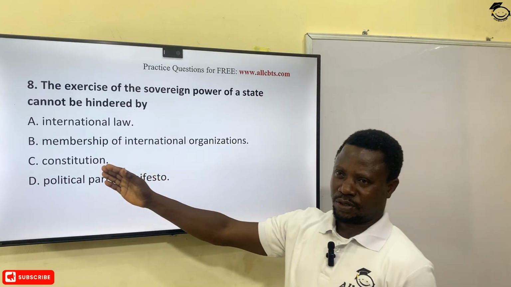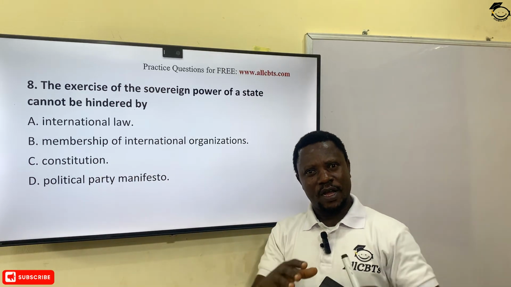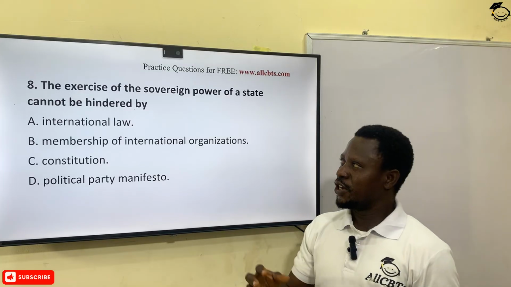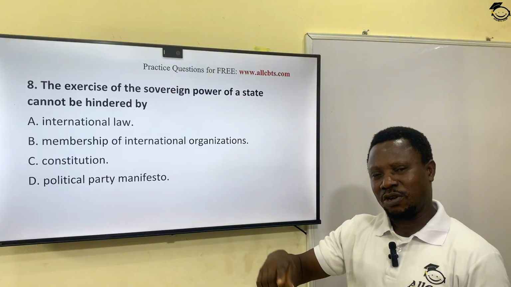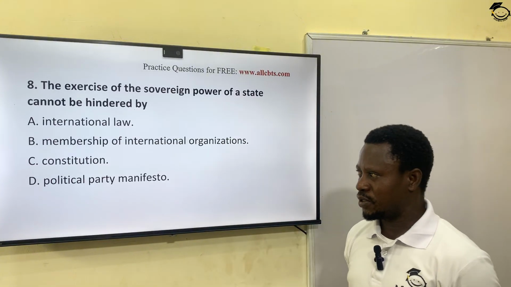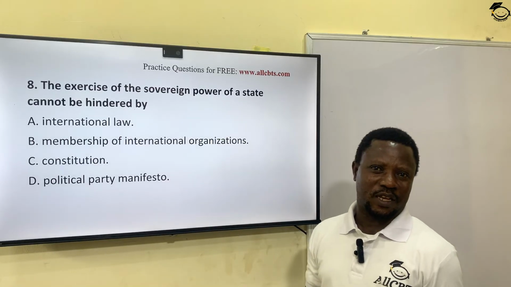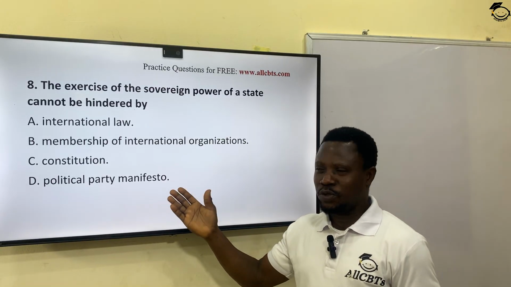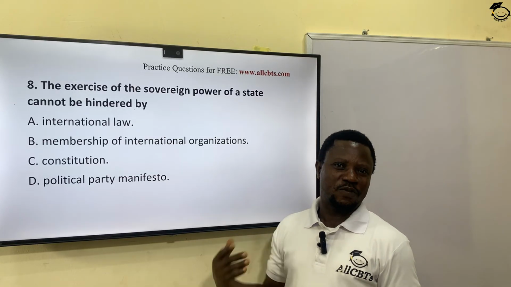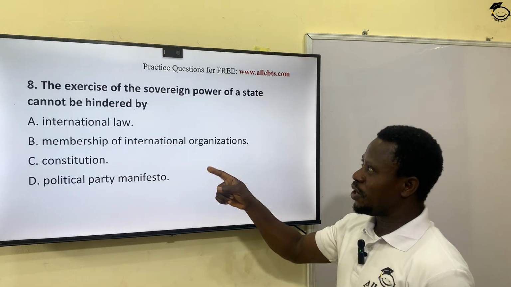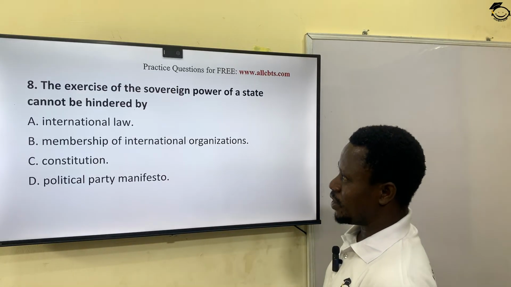Then your constitution. The constitution seems to be the legal framework by which the government operates. So by so doing, the sovereign power of the state is within the operation or the provisions of the constitution. D, political party manifesto. Political party is just an institution within the state, and the manifesto, which is a program of a political party, has nowhere to affect the sovereignty of that state. So the only one that is not correct here is option D, political party manifesto.